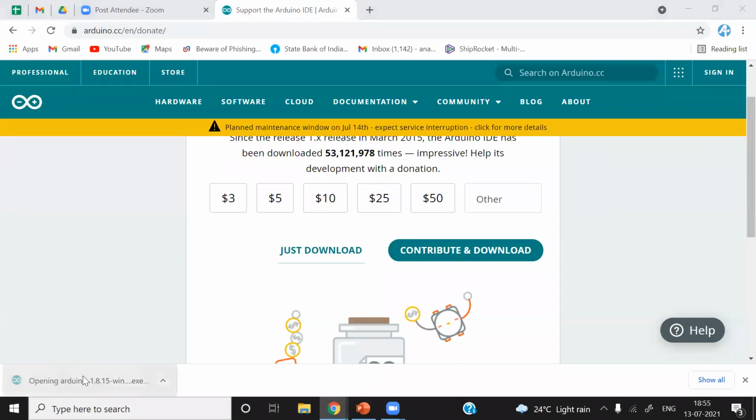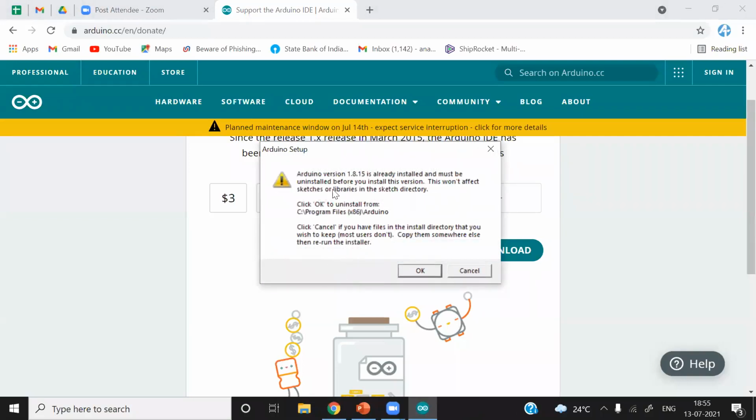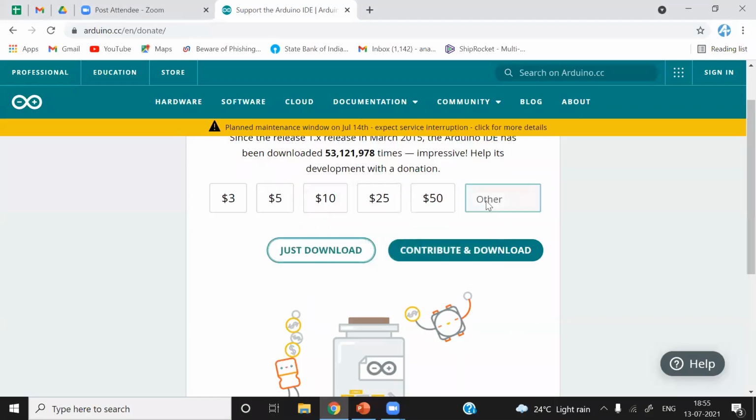I already have it installed. I will show you, because earlier while installing MPLABX, many of the participants had some problems. See, it is showing that I have already installed it. There are very easy steps. Just click next, next, next. At the end, three pop-ups will appear automatically on the screen. Just click install, install, install. It will install the required USB drivers, and you are good to go with programming using Arduino IDE.